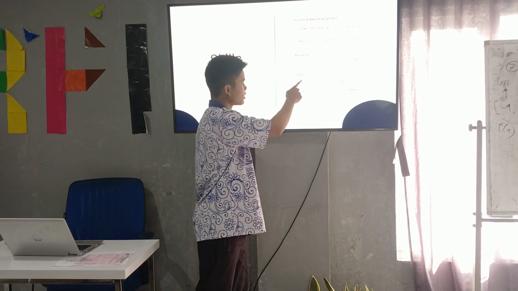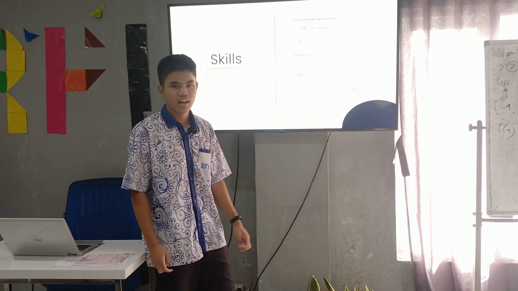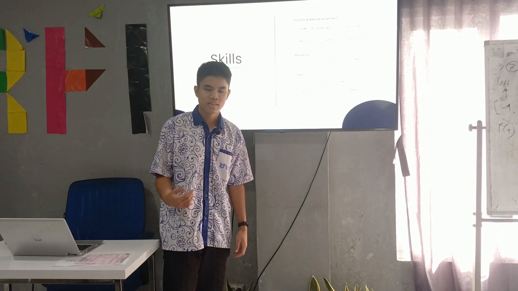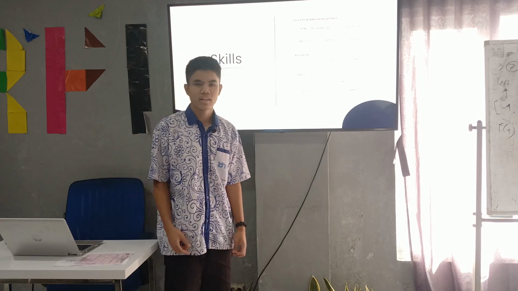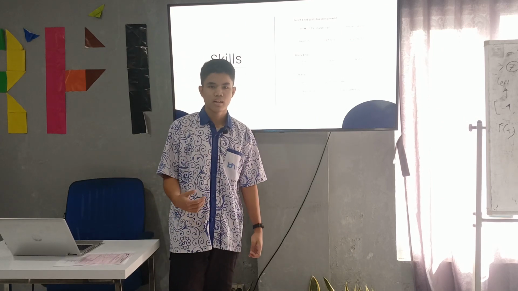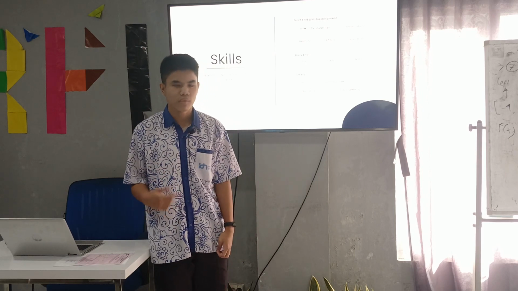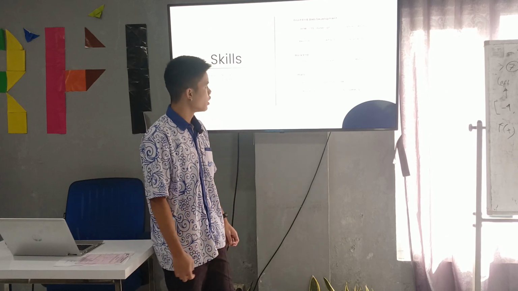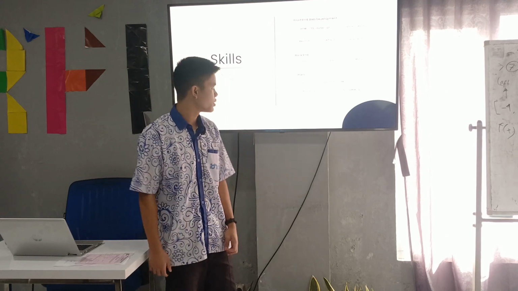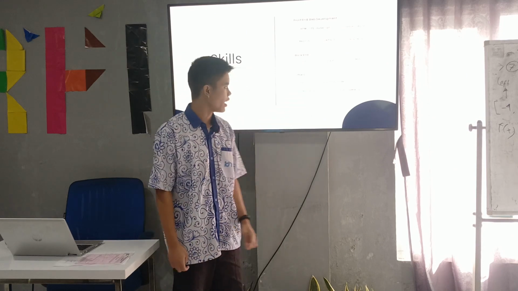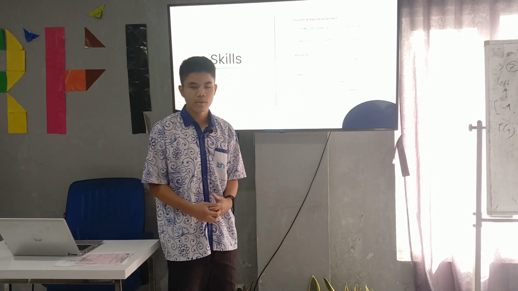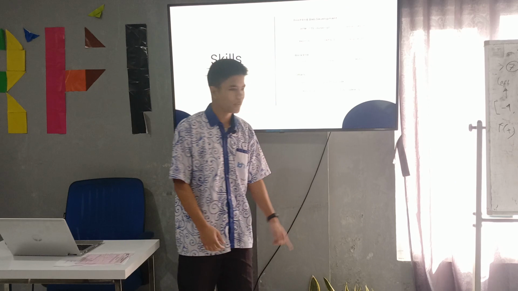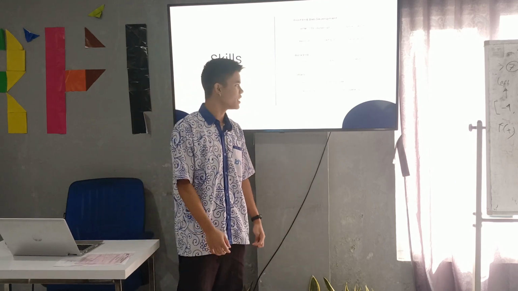And then also the others. The others are like Git. Git is a version control system for managing the versions of your project, and also for working with your team in developing software. And then Visual Studio Code, the text editor I usually use for creating web apps. And then this is Teamwork. I have been working with my friends to create some projects. And then this is Public Speaking. I can also do public speaking like now.